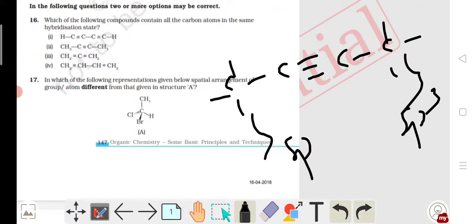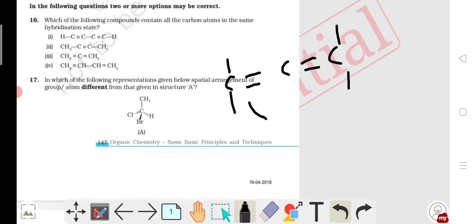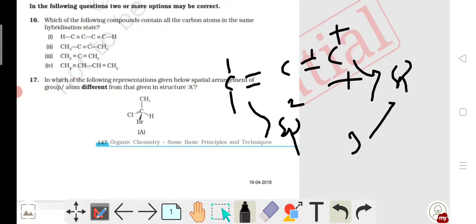Then coming to the third option, here given CH2 double bond C double bond CH. Here sp2, here sp2, because there are three sigma bonds, meaning sp2, but in the middle carbon there are two sigma bonds, that means sp. So all the carbon atoms are not in the same hybridization state, so my third option is incorrect.